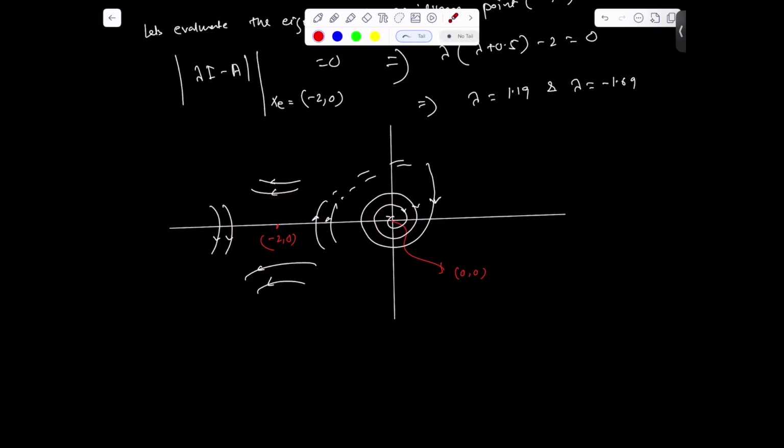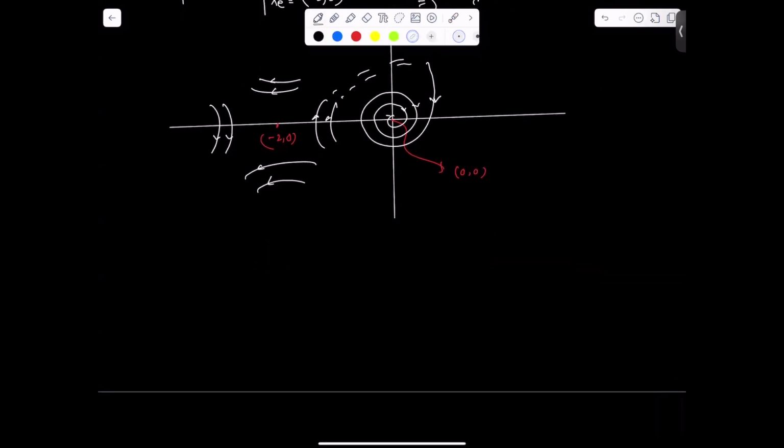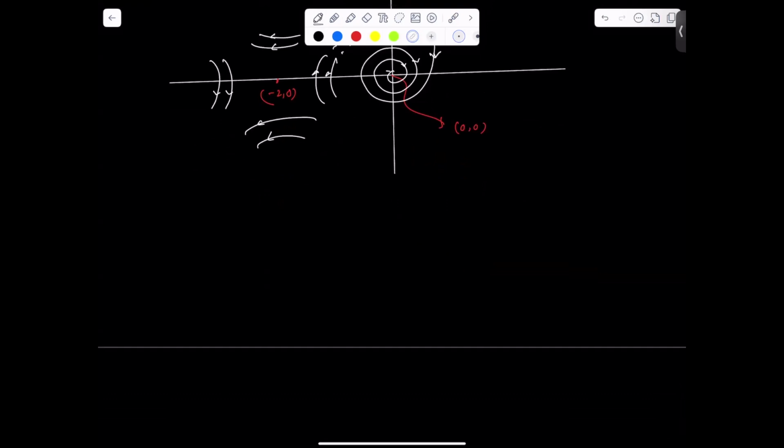Now, I'll take another example, so maybe you can get a better picture of how we can come up with the state trajectory of a nonlinear system. Let's consider the following system: y double dot minus 0.1 minus 10 by 3 y dot square y dot plus y square equal to 0. This is a very highly complex system, right?